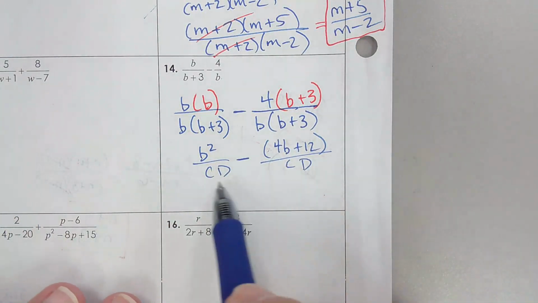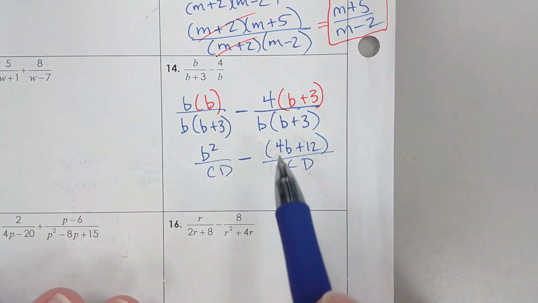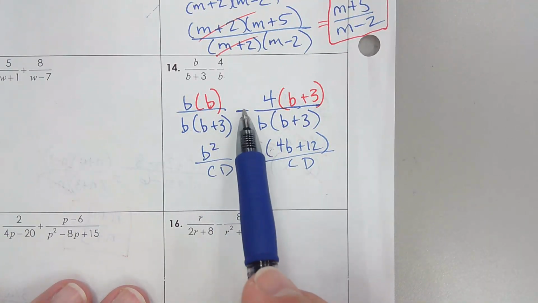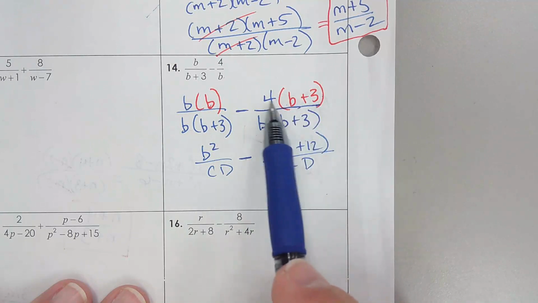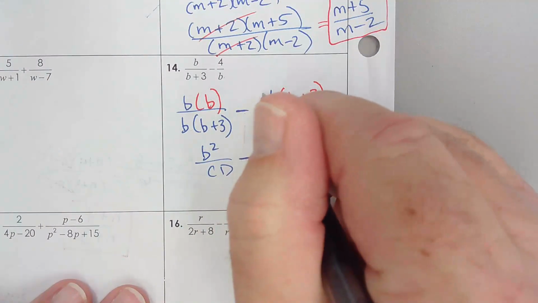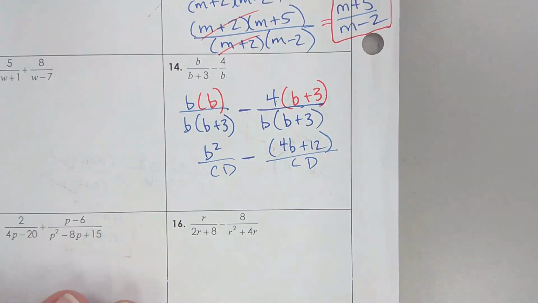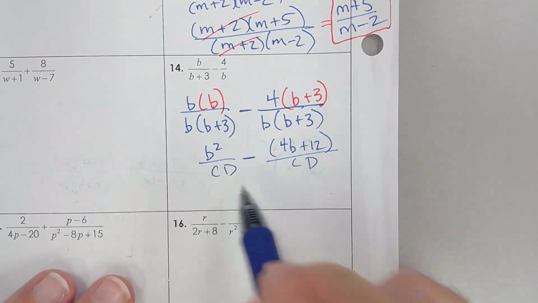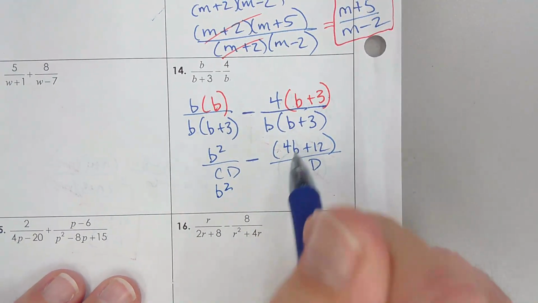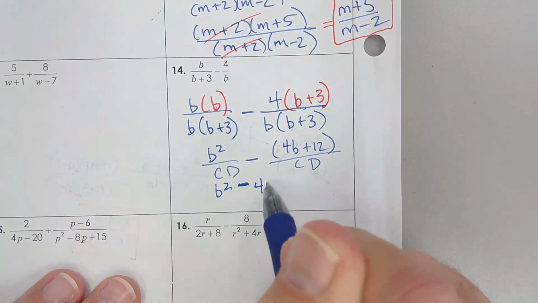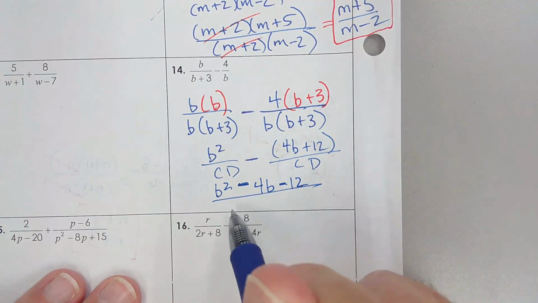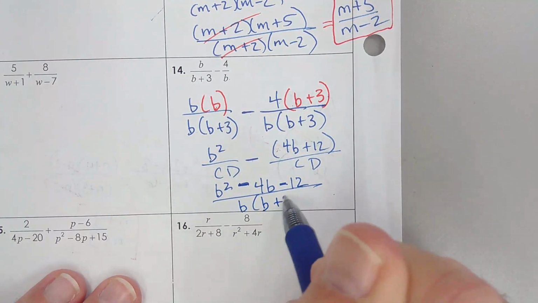Okay? So to save a little room, I just wrote common denominator and wrote my new numerators, because first I have to subtract 4b plus 12. I got to take it away. If you want to, you can go plus -4 and add the like terms. But as I do this, let's see what I'm going to get. I'm going to get b squared minus 4b minus 12 all over that common denominator.